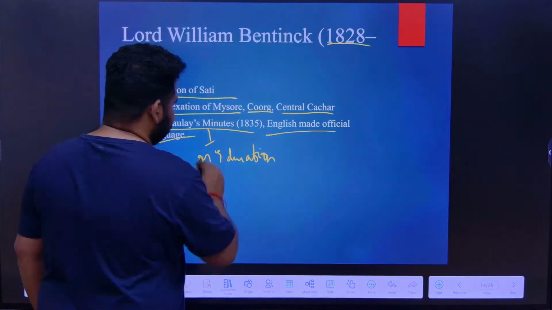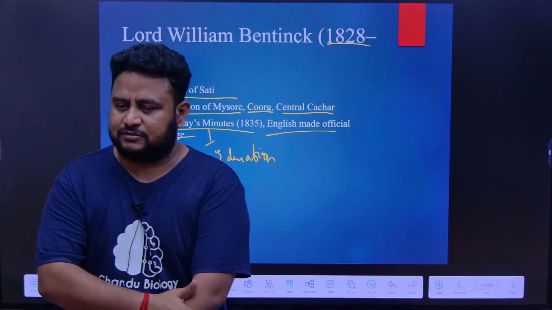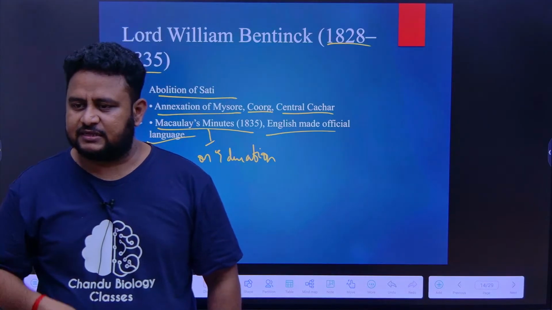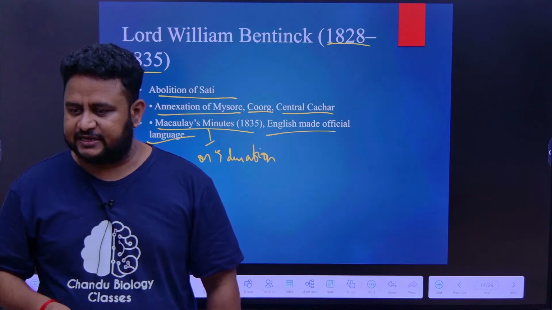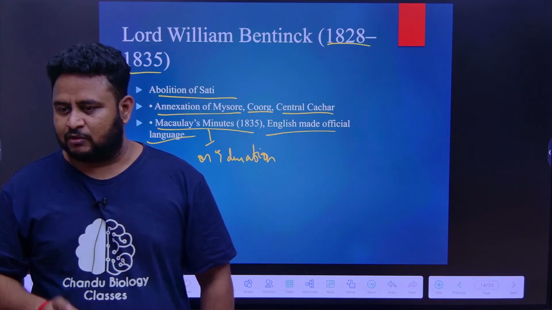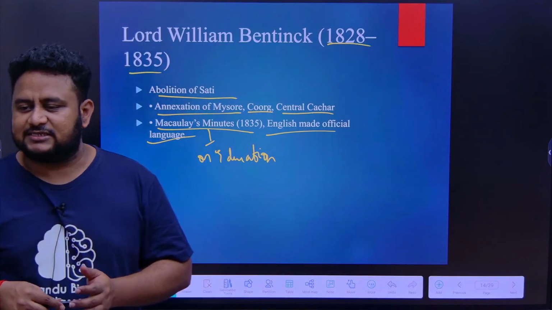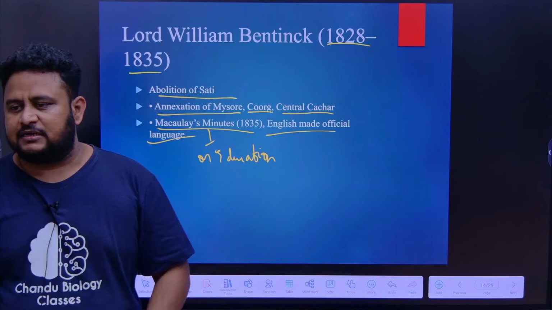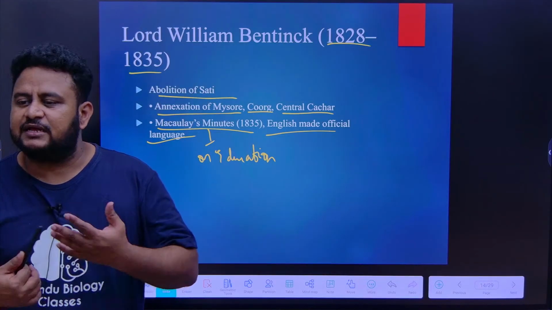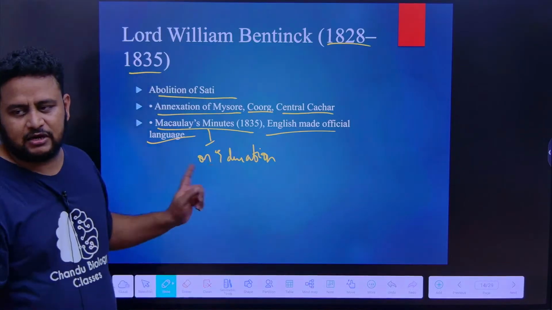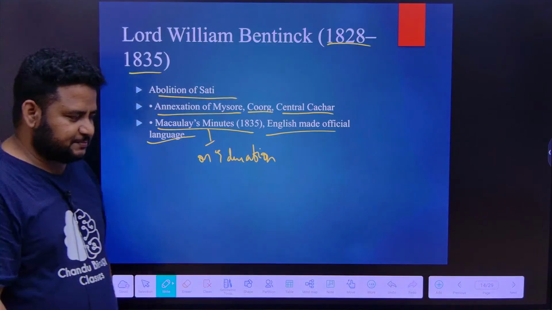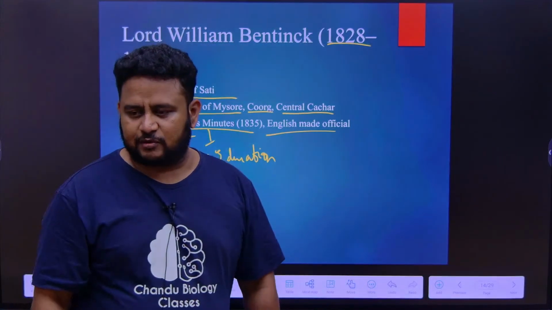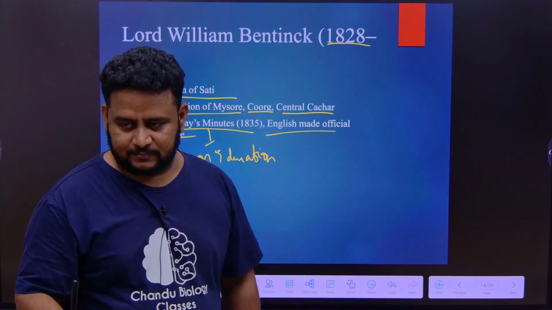English was made the official language. So understand one thing, they can ask which of the following Macaulay's Minute is related to: defense, revenue, police, or education. The answer is education. What did Macaulay say about education? He said that English should be the official language at all levels, be it lower or higher. They wanted to Europeanize Indian education. That was Macaulay's dream. So Macaulay's Minute is under Lord William Bentinck, and it was on the education system.